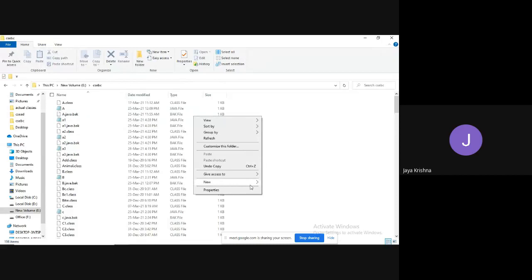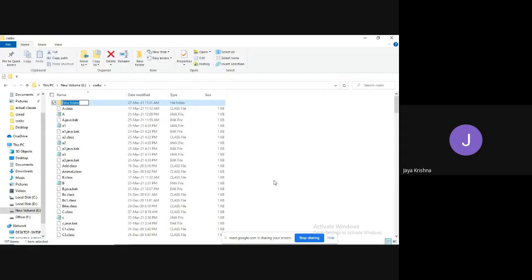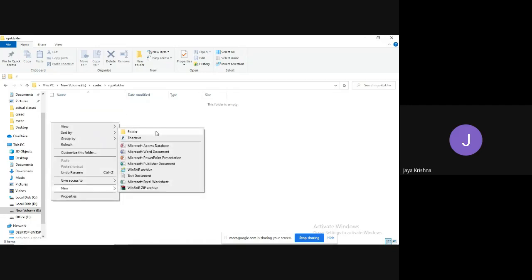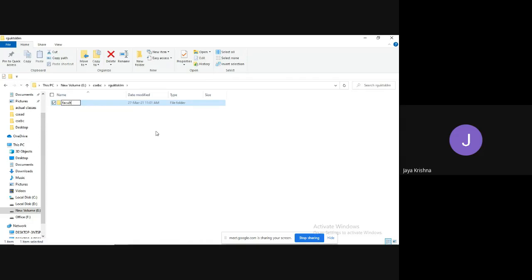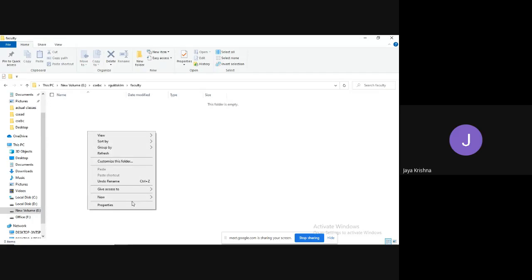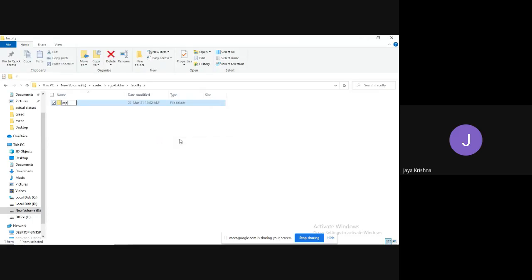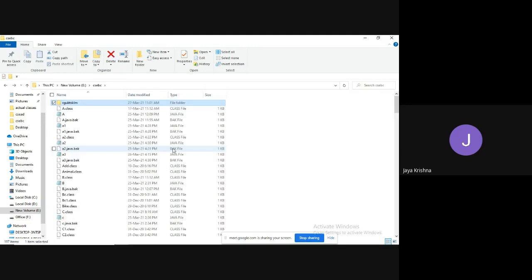Here I will go for new folder, some folder like RGKT, SKLM. In that, I will go for once again new folder, faculty. Then I will go for new folder once again, CSC. Yes, I have created it this way also.